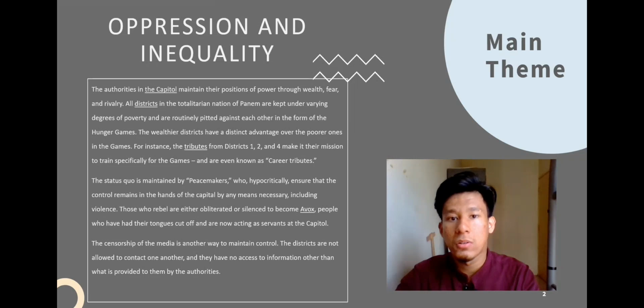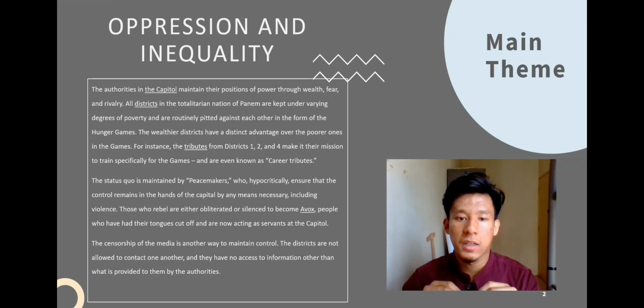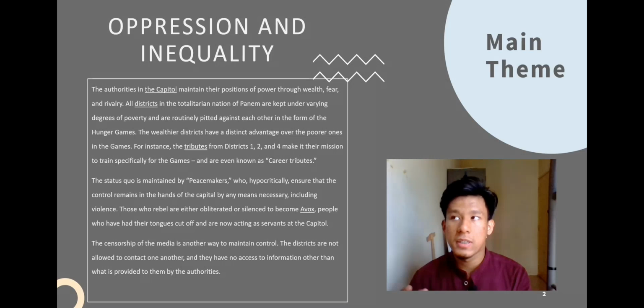All districts in the totalitarian nation of Panem, as we all know from the story that includes Katniss Everdeen and other characters, are the people of Panem. It is divided into various districts, 1 until 12.